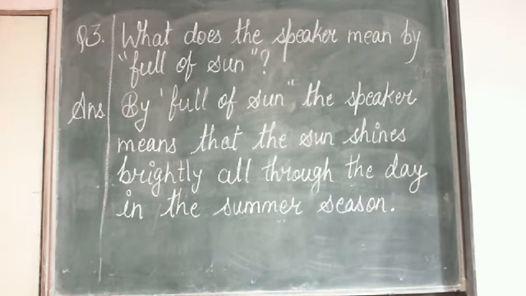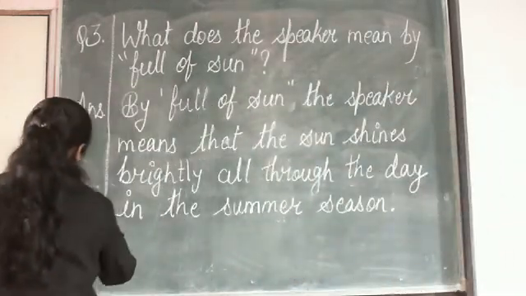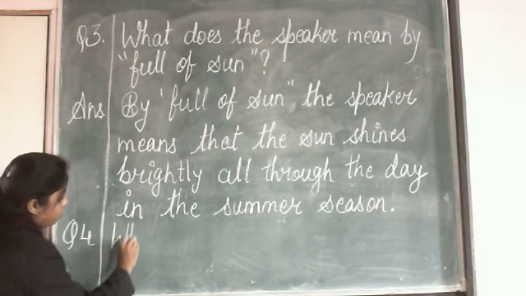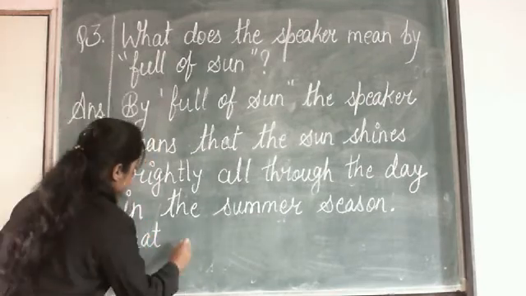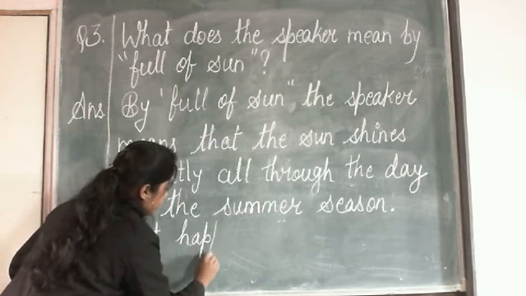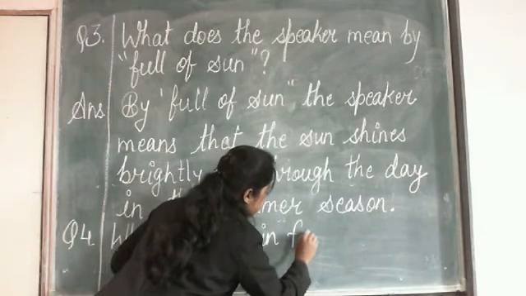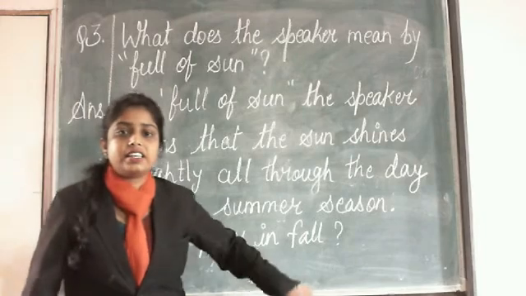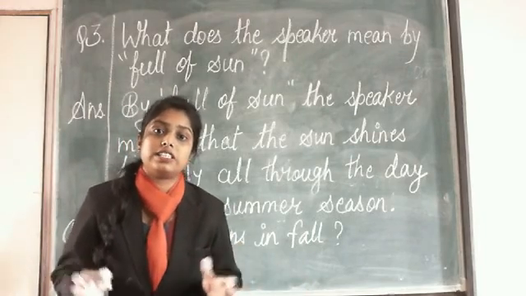Next question, what happens in fall? So question number 4 can be written here only. Question number 4, what happens in fall? Okay, so the question is asking कि जो fall season है, autumn season, what happens there? Fall season में क्या होता है?